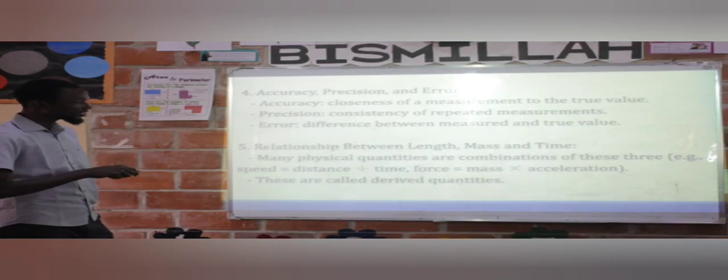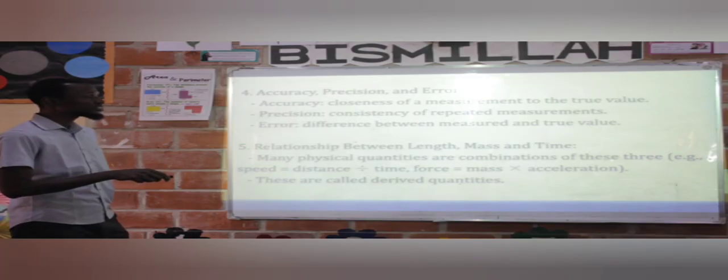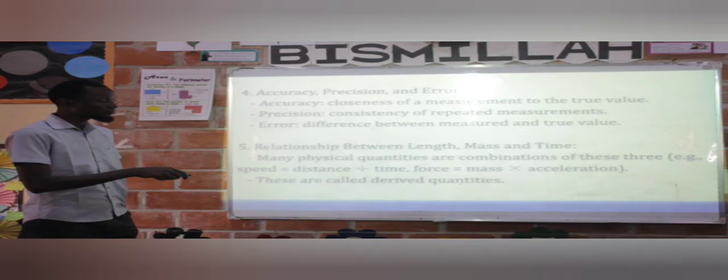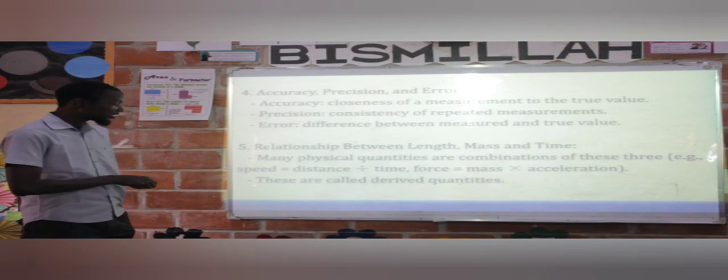And let's establish the relationship between mass, length, and time. Many physical quantities are a combination of these three, e.g., speed is distance divided by time, force is equal to mass times acceleration. These are called derived quantities.